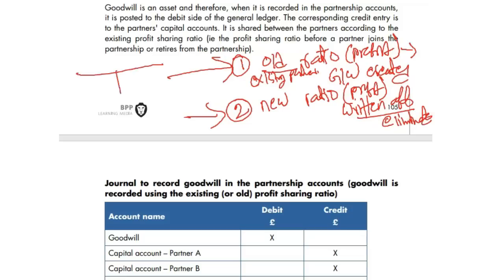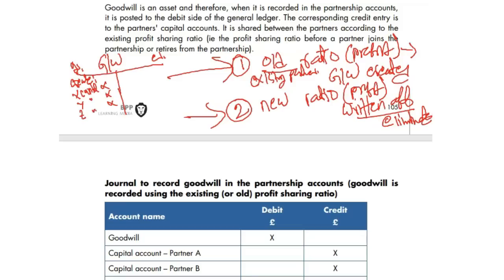Normally, if there is a goodwill account, GW account, debit and credit, remember goodwill created should go on the debit side. Let's assume you have partners X, Y, and Z. So goodwill created goes on the debit side of your goodwill account, but the respective accounts are capital accounts.